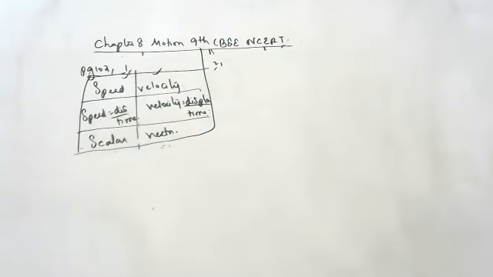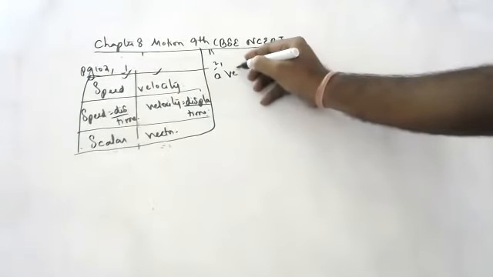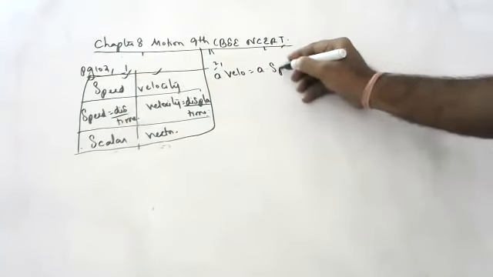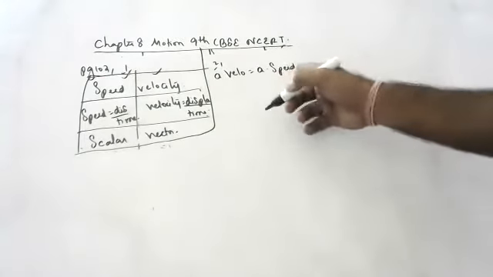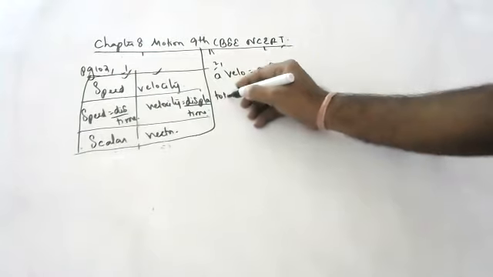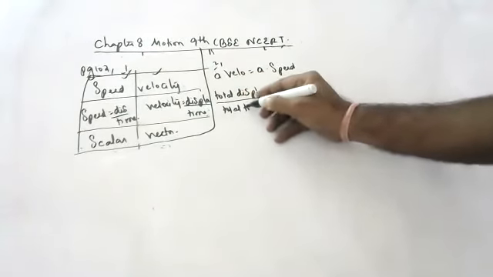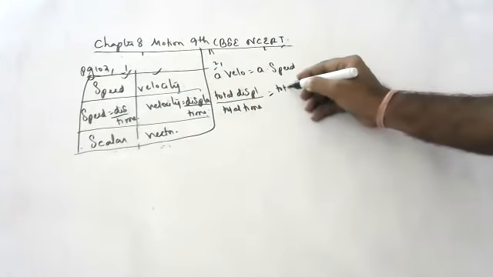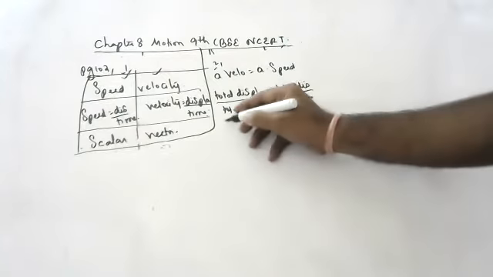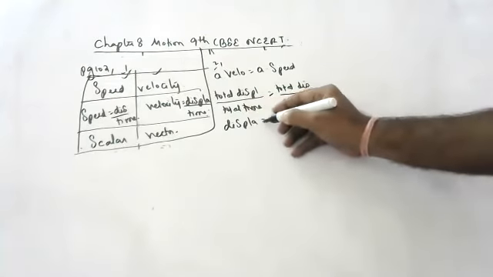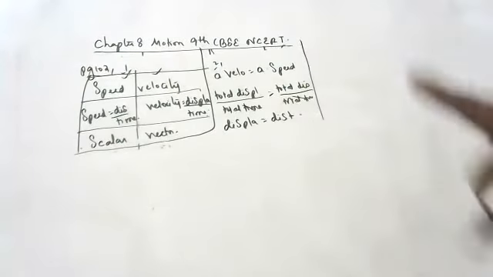Under what conditions is the magnitude of average velocity of an object equal to average speed? When is average velocity equal to average speed? When distance is equal to displacement. Very good. Average velocity means total displacement by total time. And average speed is total distance by total time. Total time cancels, so displacement is equal to distance. When displacement and distance are equal, average velocity will be equal to average speed.